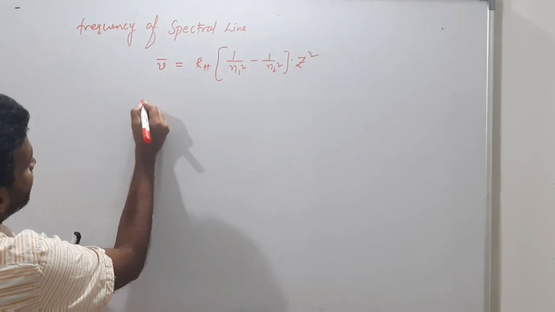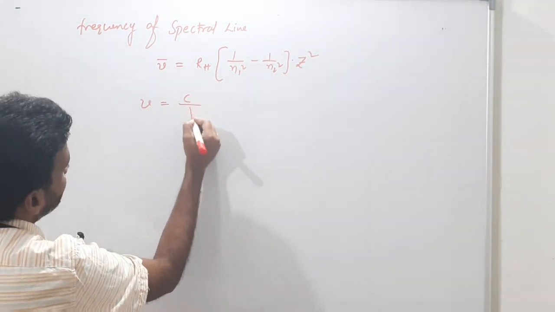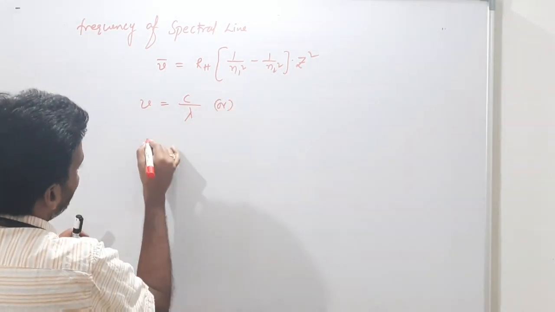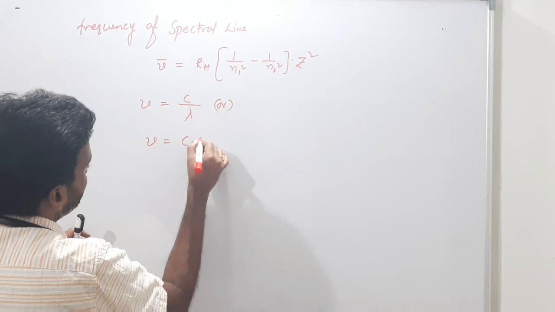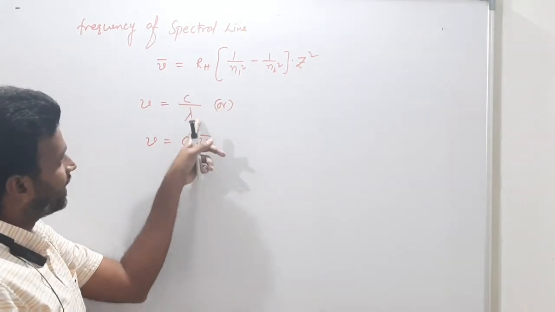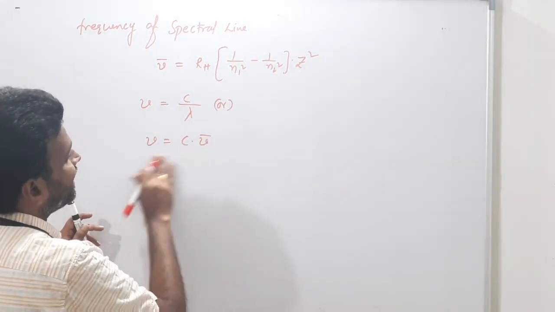Correct? So if they are asking the frequency, nu equals c by lambda, or else you can write nu equals c into nu bar. Correct? 1 by lambda is nothing but nu bar, or not? So nu equals c nu bar.